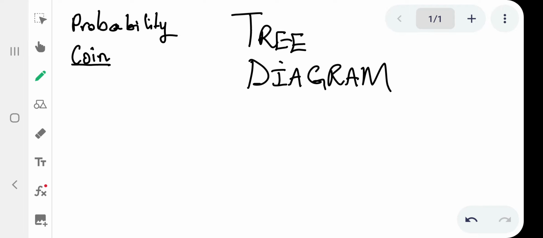Alright, so kule video le kufuna sicheck probability, and the probability sobe siyibheka la is probability ye coin. So sifuna ukucheck ukuthi when you flip a coin, what are the chances of getting head or a tail? And lama problems lawa sobe so analyze using a tree diagram.